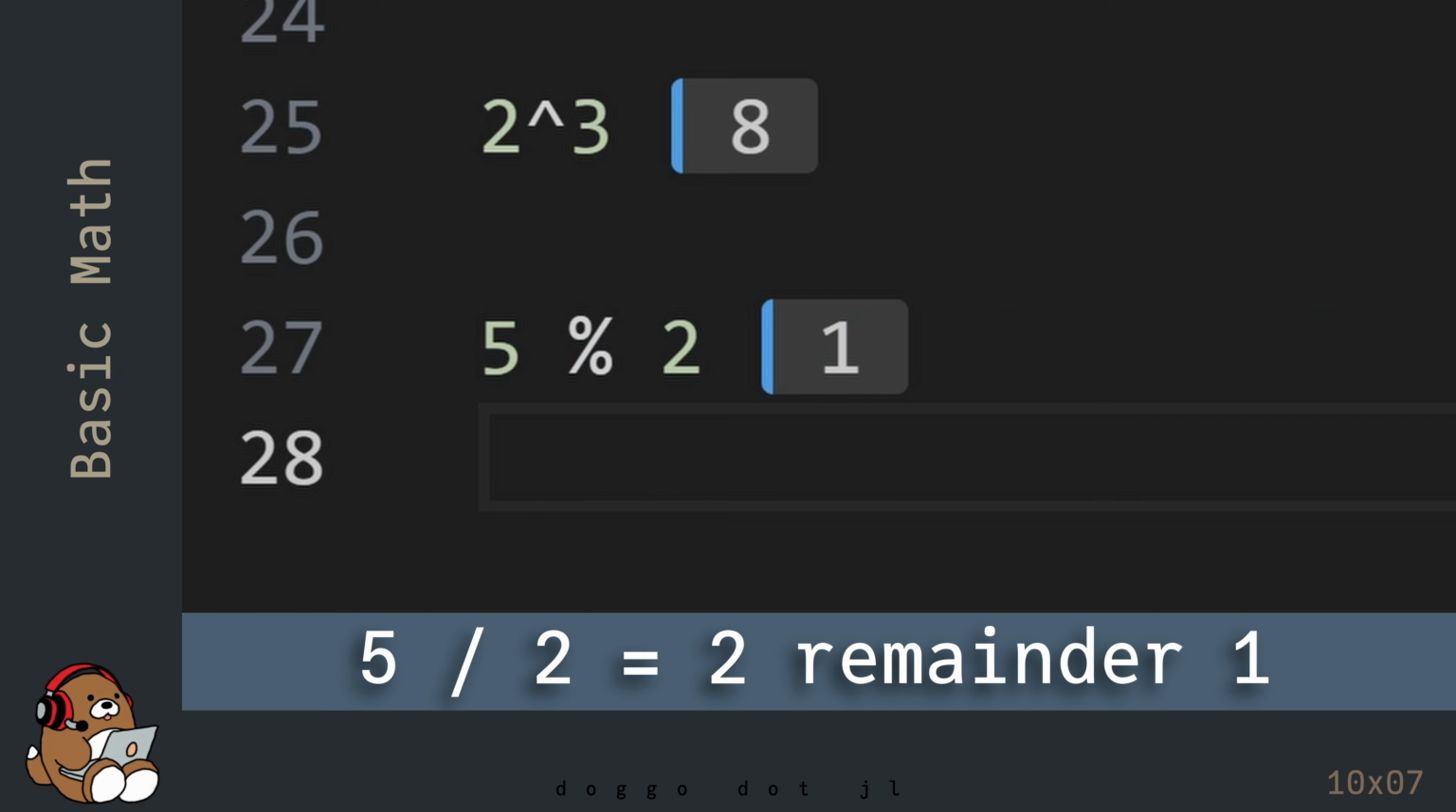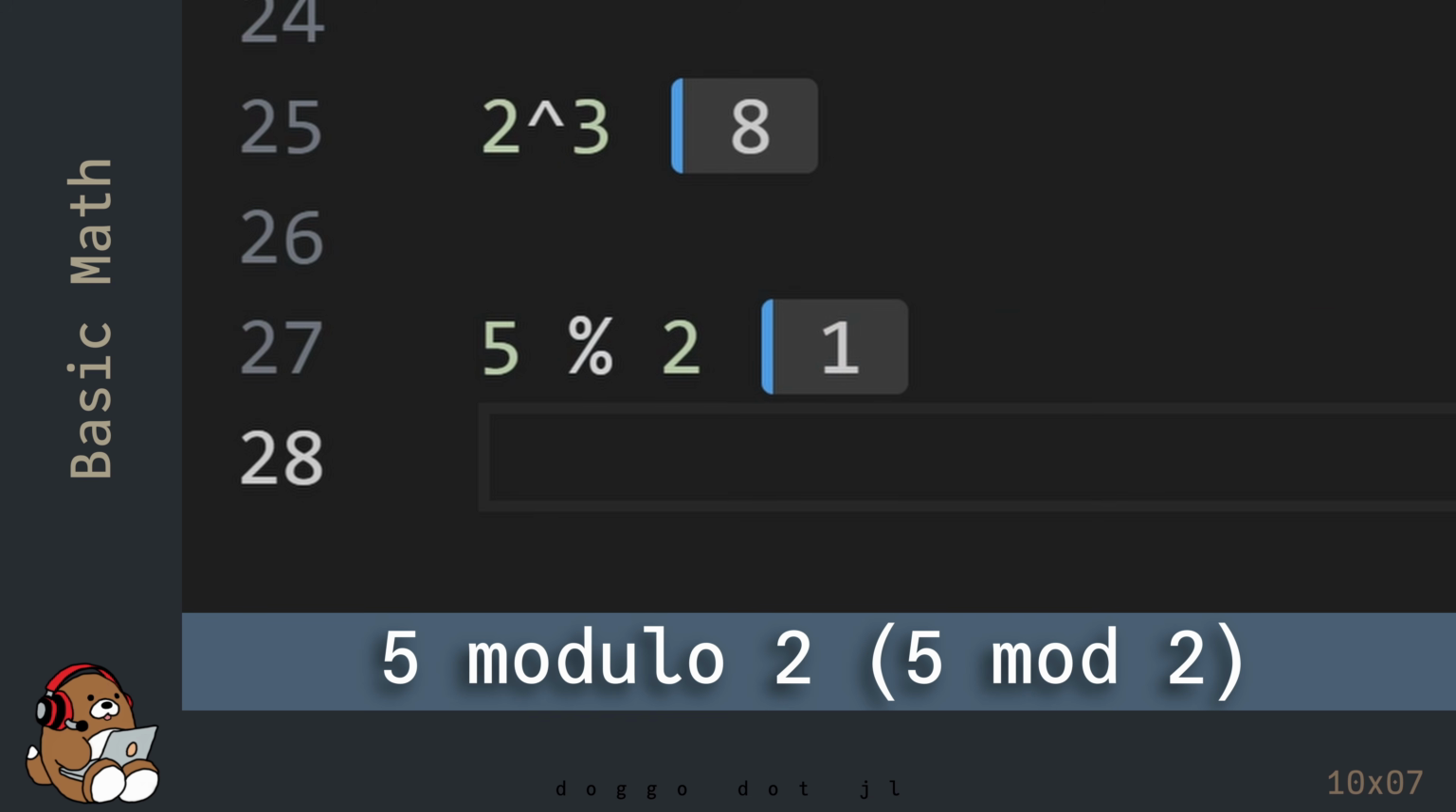So in this example, 5 divided by 2 equals 2, with a remainder of 1. That remainder of 1 is called the modulus of the operation, which is what you see in the result. This line of code is read 5 modulo 2, or 5 mod 2. You may be wondering why this is even necessary to use, but it turns out that the modulo operator is very useful in the coding world.